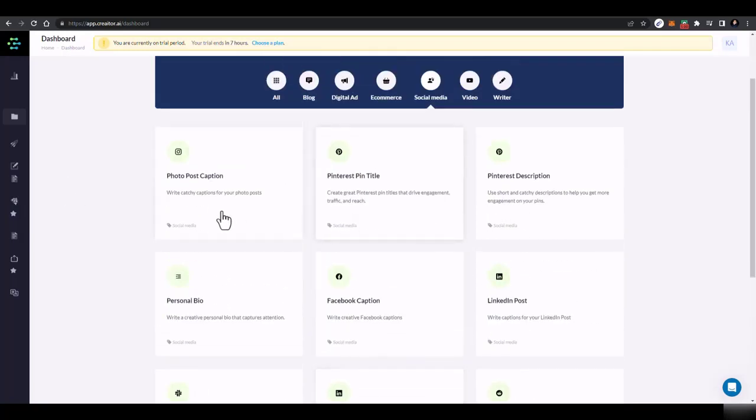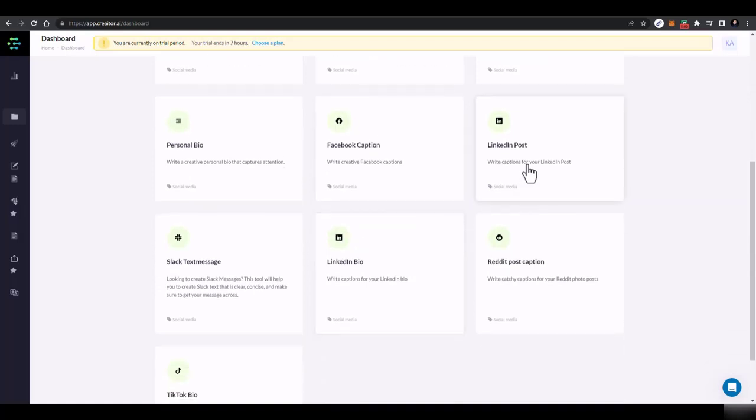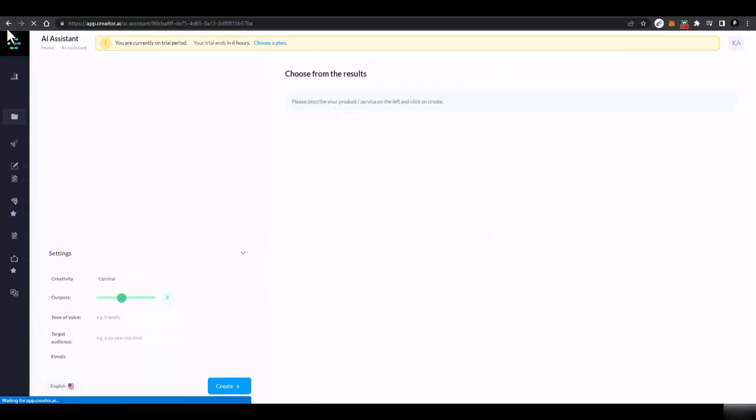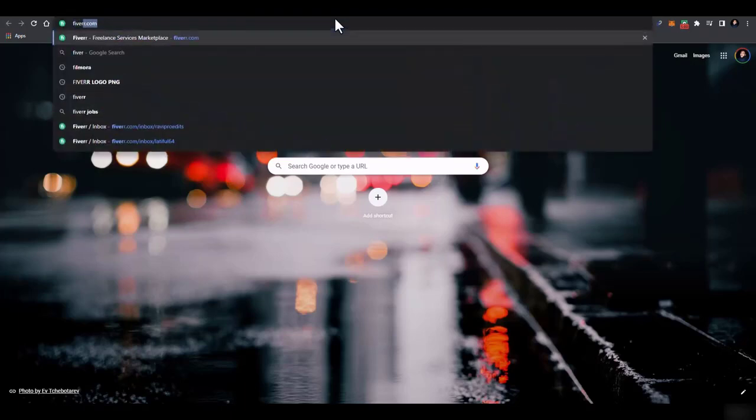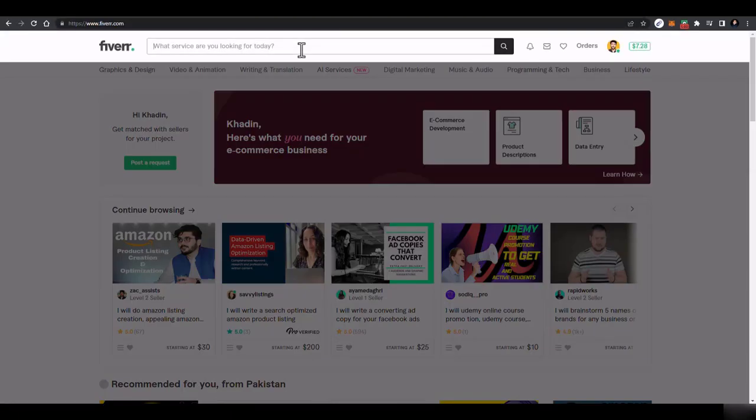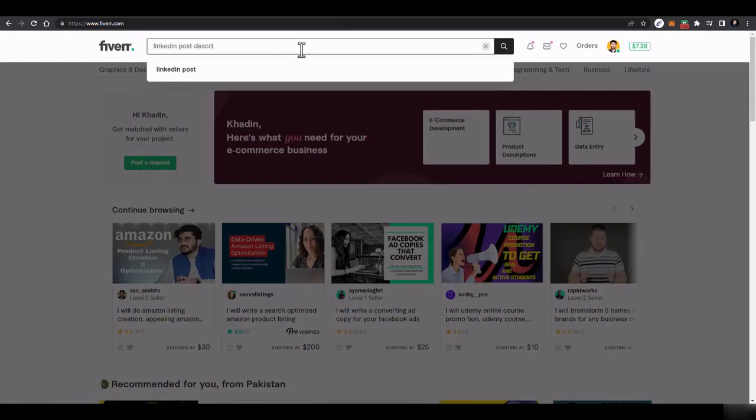Now, if you want to create your photo post caption, Pinterest pin title, Pinterest descriptions, LinkedIn post. LinkedIn post is an amazing thing. So if we go there, I'll just go to Fiverr. Again, I'm just showing you the rates. LinkedIn post description, let's say.